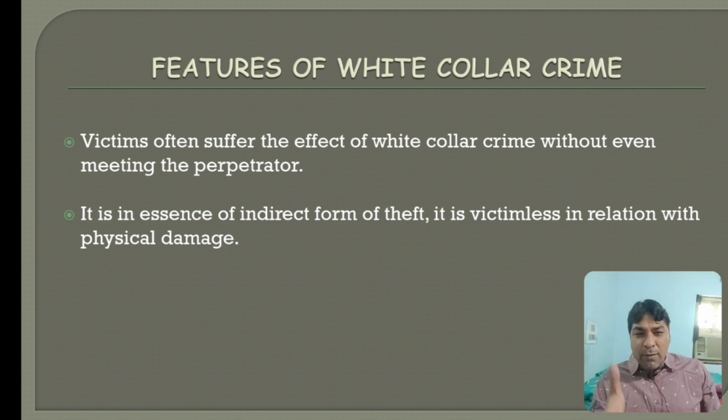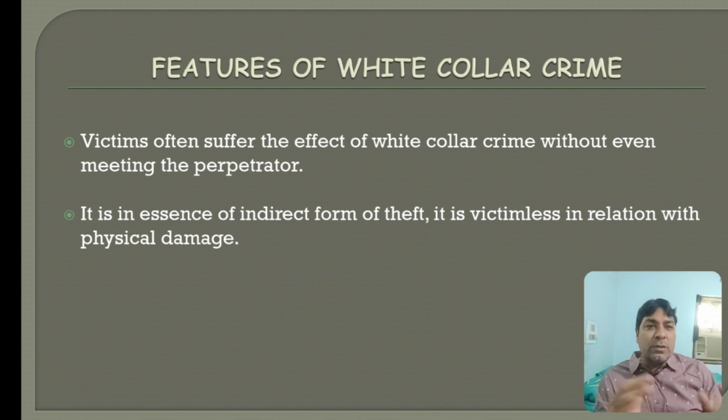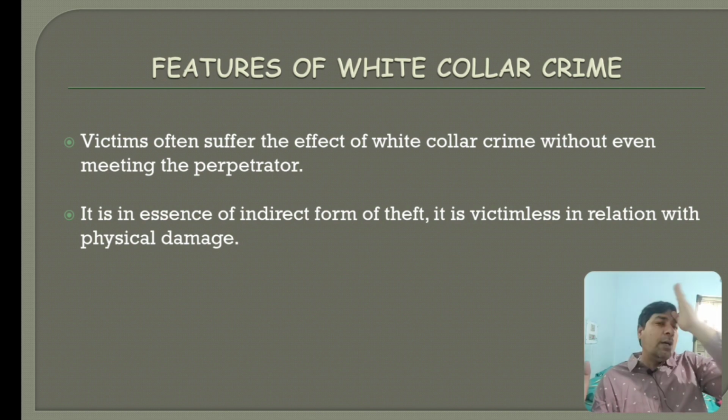The person is sitting elsewhere, and from there he extracts the money from the victim. Suppose there is a call to me that you won rupees 10 lakhs and you have to deposit rupees 30,000 in so and so account, so you will get 10 lakhs in your account.